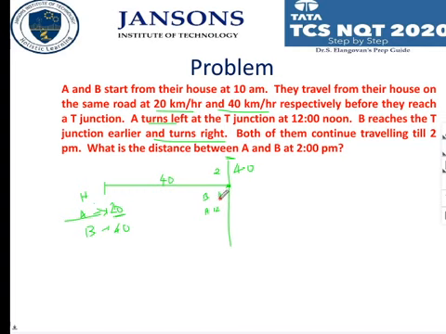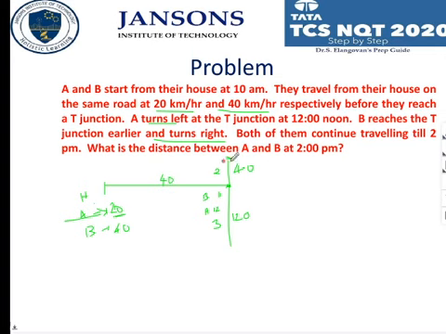How about B? B reached 11 o'clock itself here. Correct? So, how much time has he got? 3 hours he has got. His speed is 40 kilometers per hour. So, 3 into 40 kilometers, he would have covered 120 kilometers.